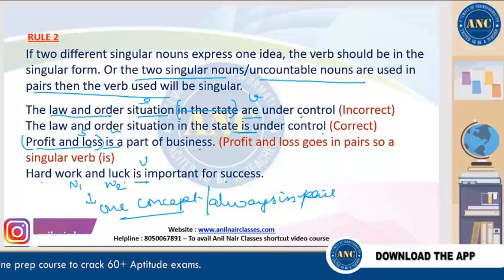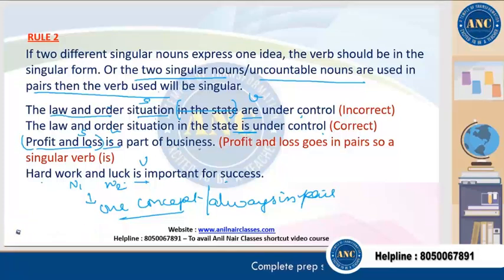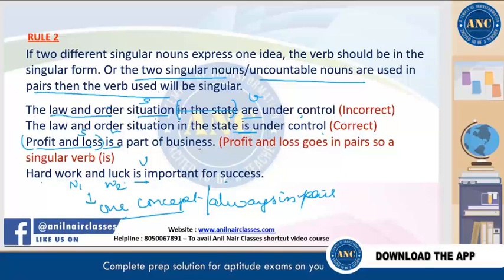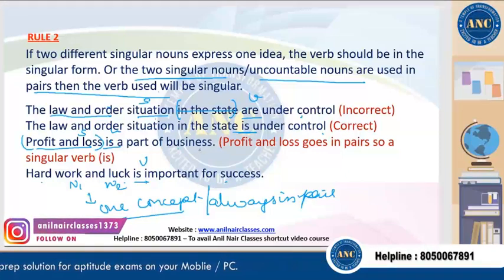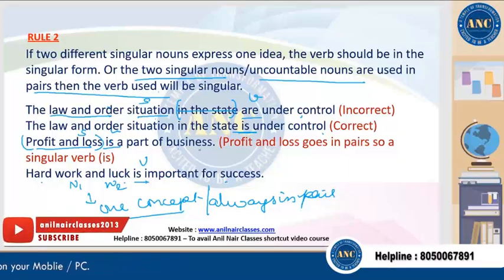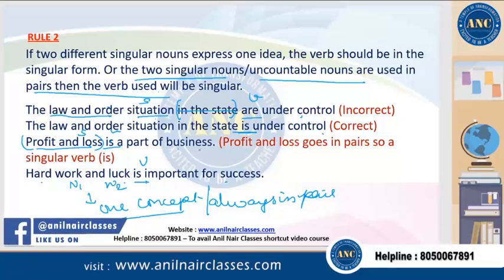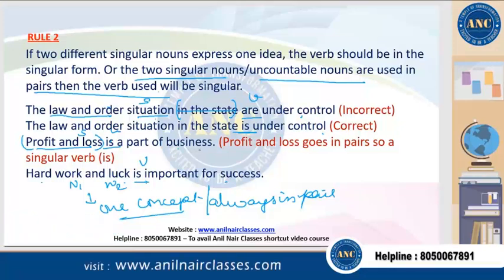However, the exception is if these two nouns which are joined with "and" are referring to a singular person or a singular thing or a singular idea, we will use the singular form of the verb only. Clear? I hope till here it is clear. Now, if you have two nouns and they're referring to a singular person or a singular thing, then we will put the singular form of the verb only. Clear? So these rules are very simple, very easy.